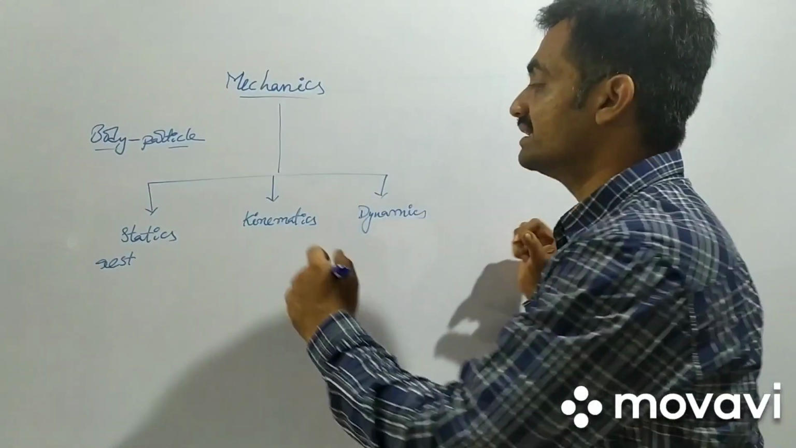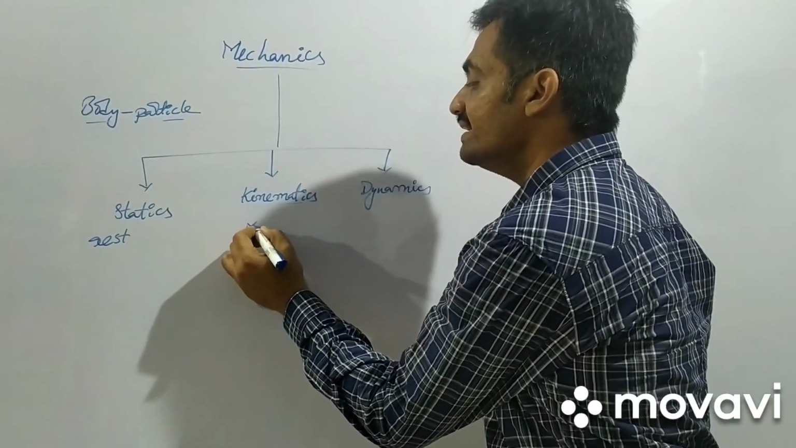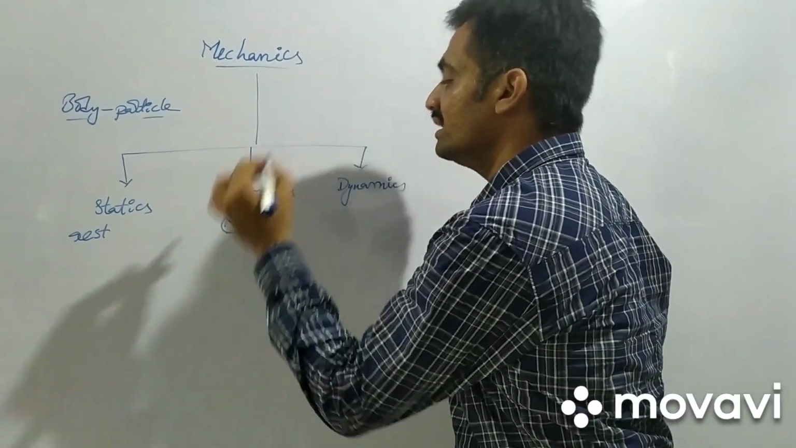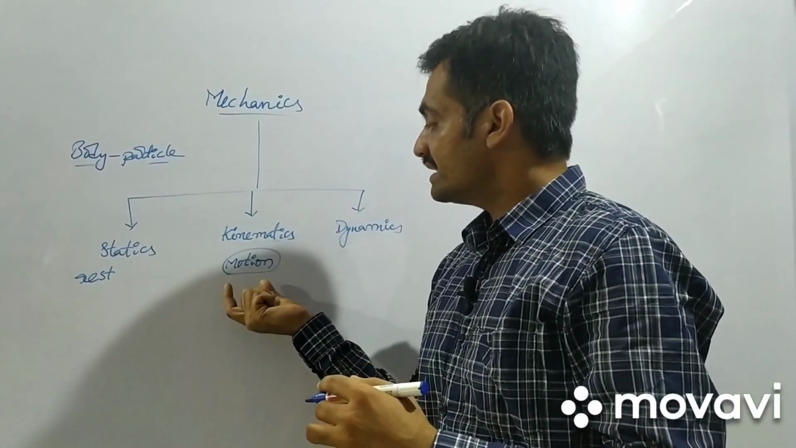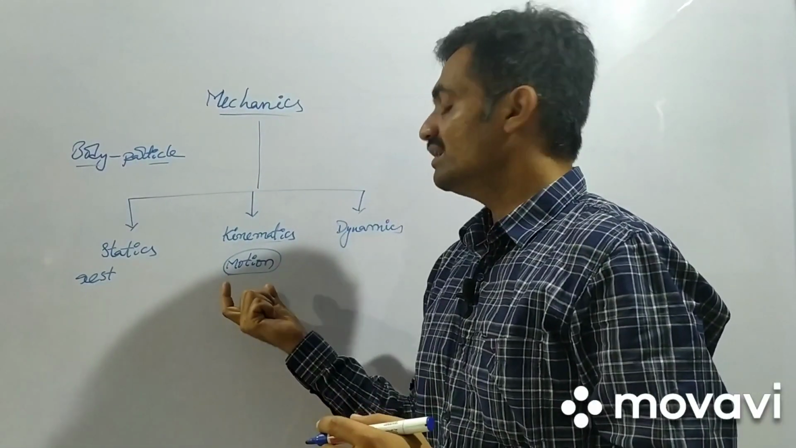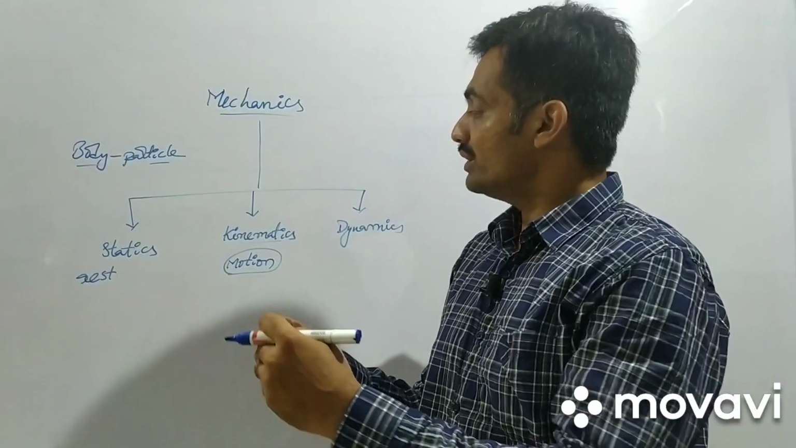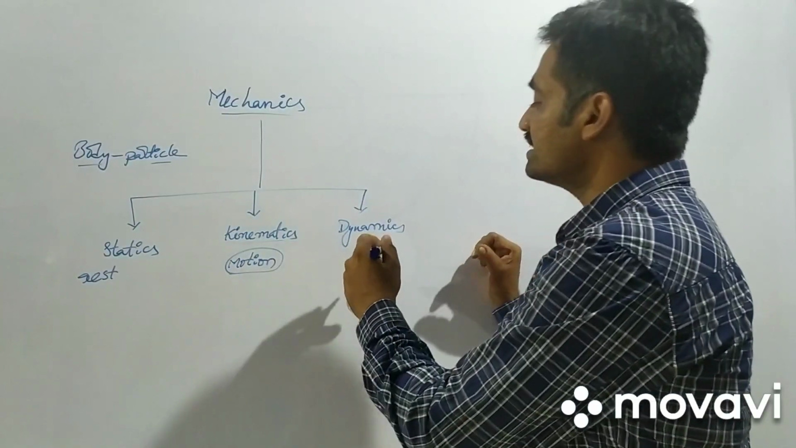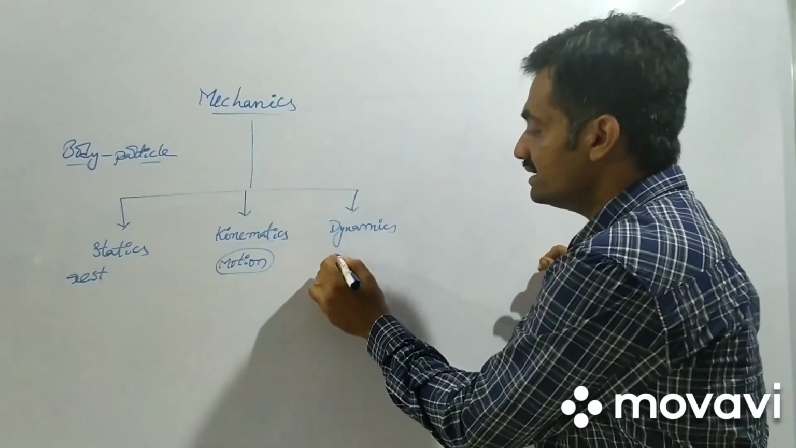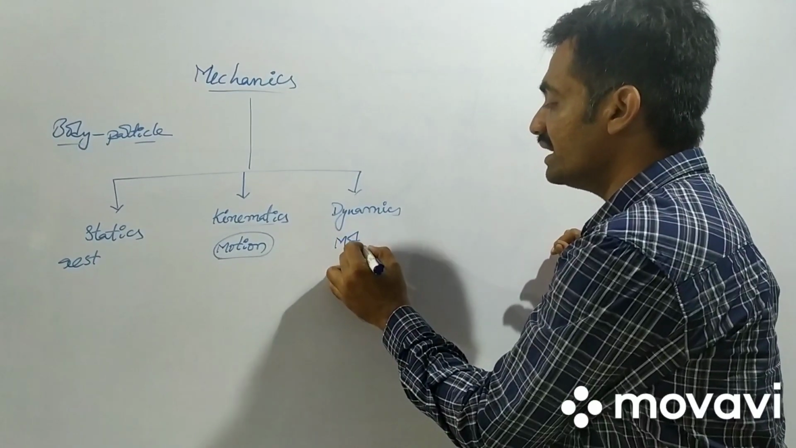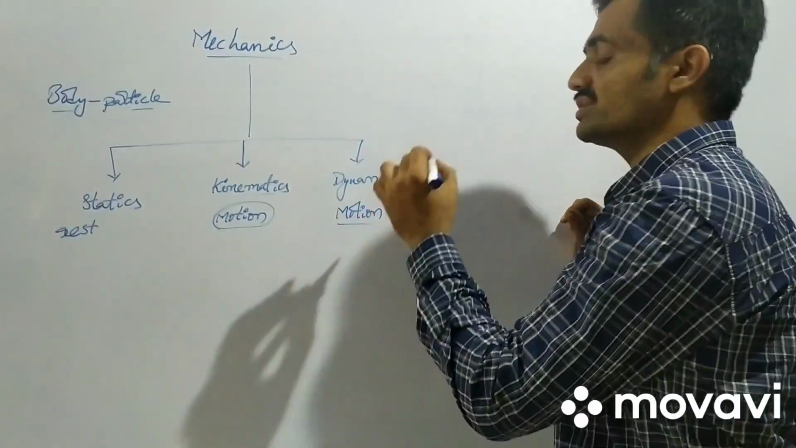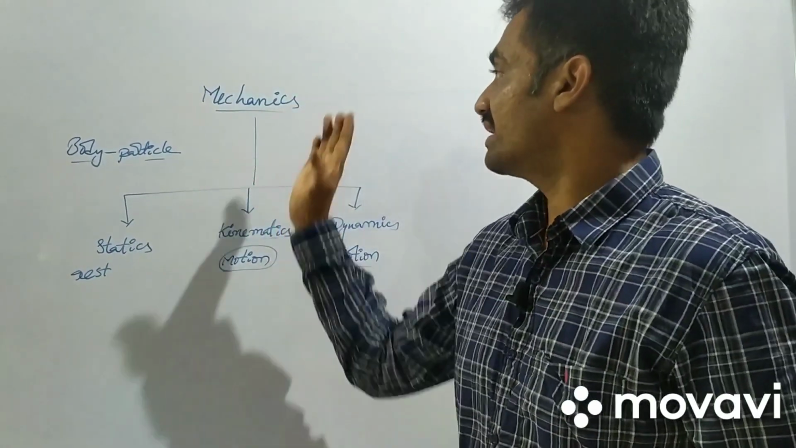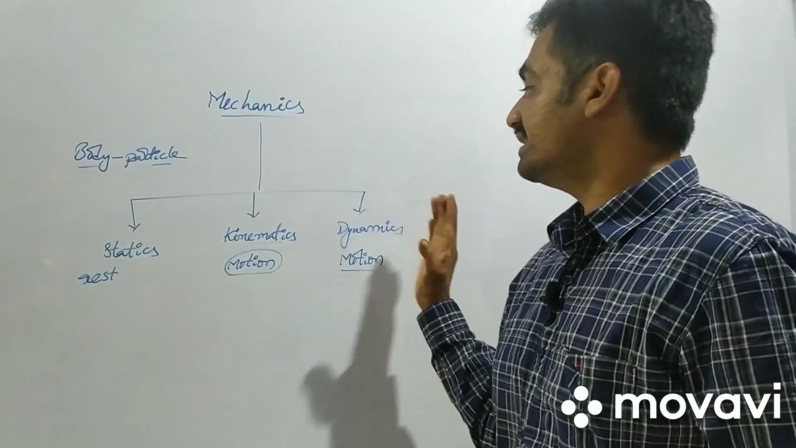Whereas in the case of kinematics, we discuss the particle when it is in motion. Here we discuss the motion, but we don't consider the cause of the motion, meaning based on which force the body is going to move is not considered. That represents kinematics. Whereas in dynamics, we consider the motion of the body by considering the cause of the motion. In this way, mechanics is classified into statics, kinematics and dynamics.